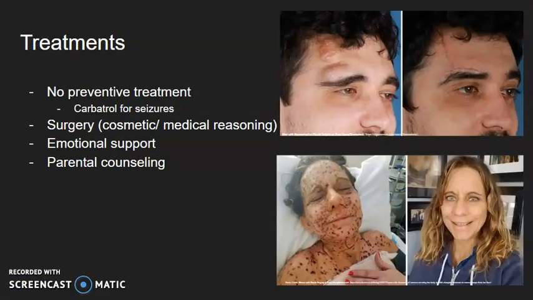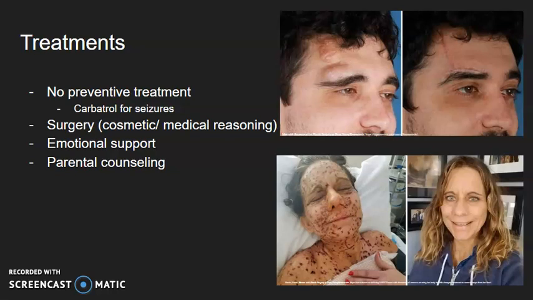Treatments of neurofibromatosis. NF does not have any type of preventative treatment that will stop tumors from growing, but medications like Carbatrol can be used to control seizures caused by bilateral vestibular schwannomas, or those tumors in the brain. Cosmetic surgery or plastic surgery can be used to reduce the size of tumors, as seen in the two photos that I have here on the right.